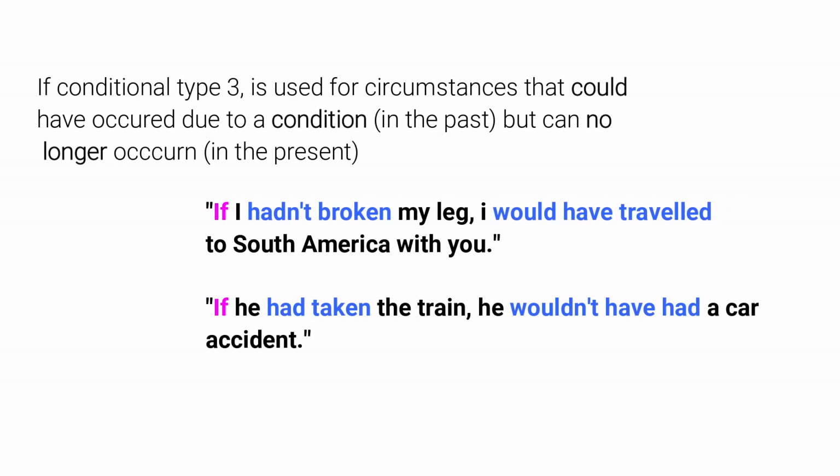If I hadn't broken my leg, I would have traveled to South America with you. If he had taken the train, he wouldn't have had a car accident. In both cases, the circumstances, world trip and car accident, would have come true if the conditions stated in the if part had been fulfilled.